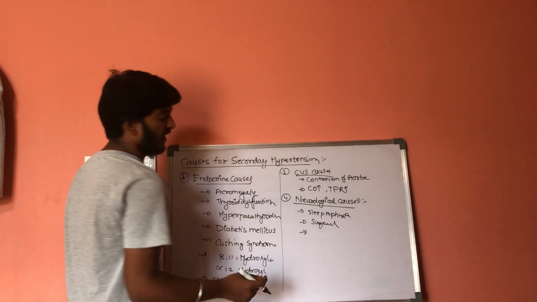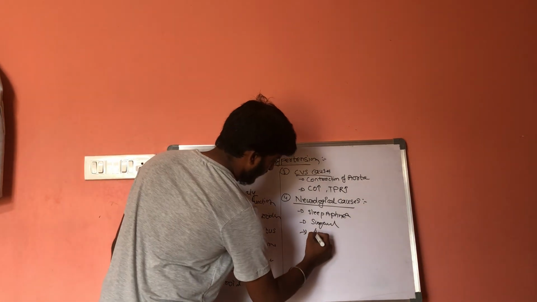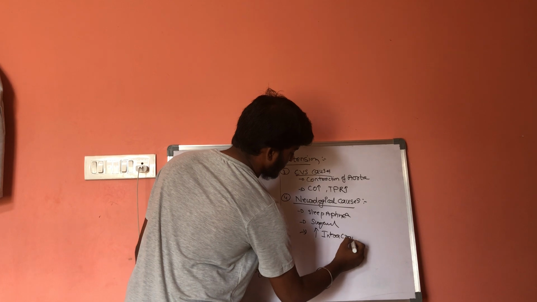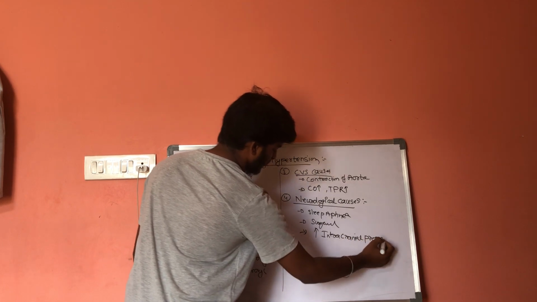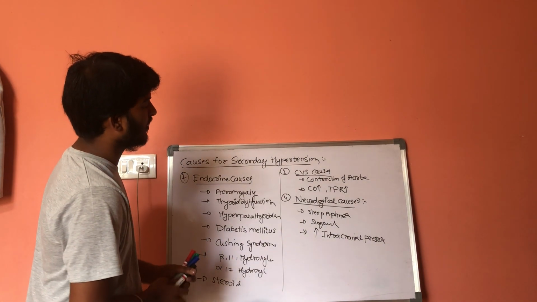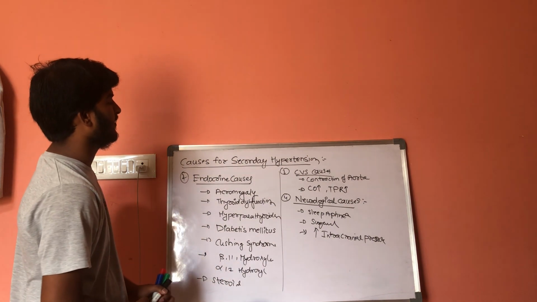And next one is intracranial pressure, that is an increase in the intracranial pressure. So these are some causes for secondary hypertension.